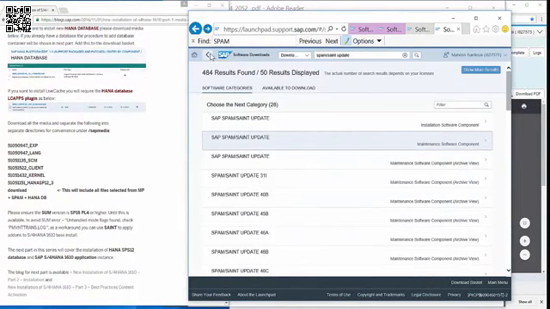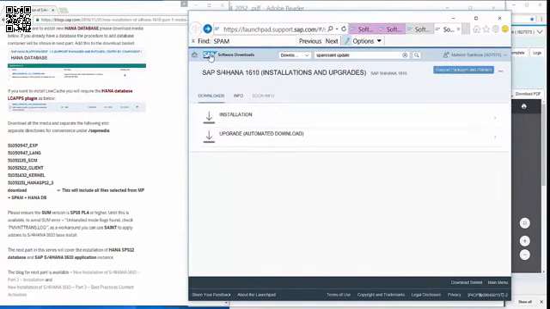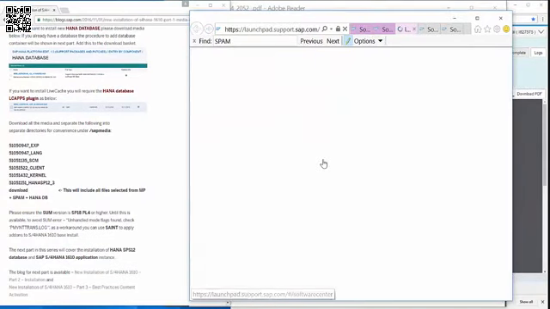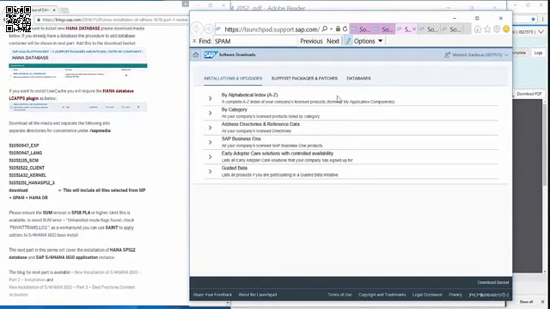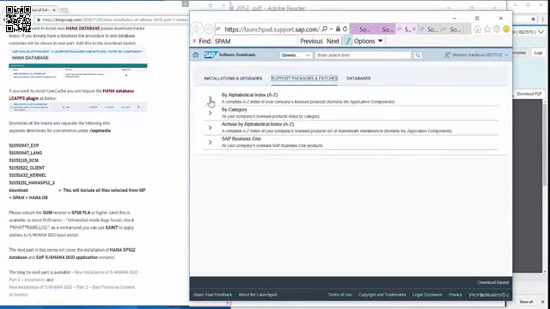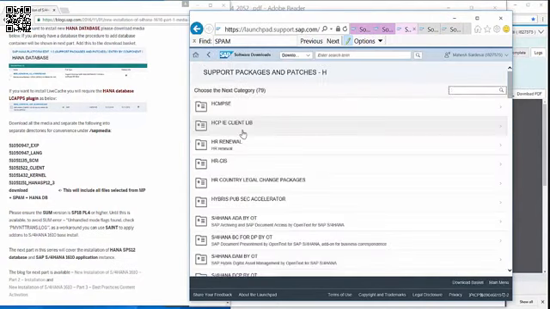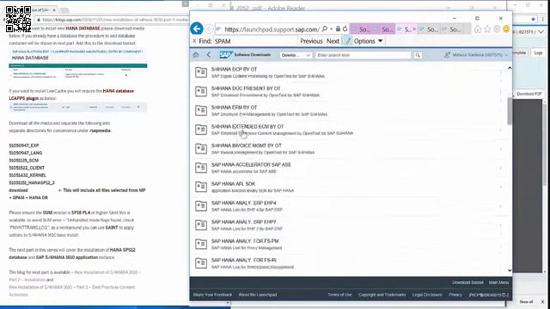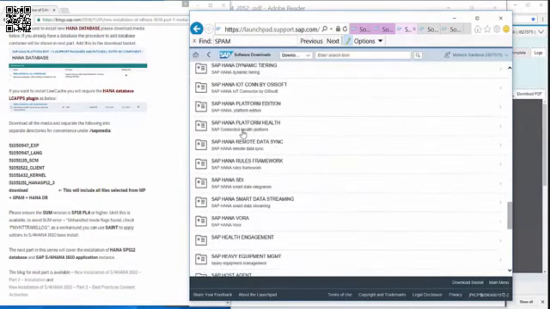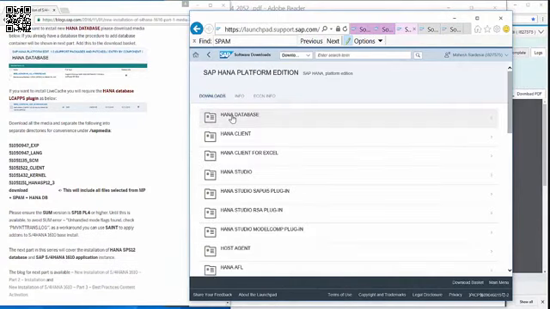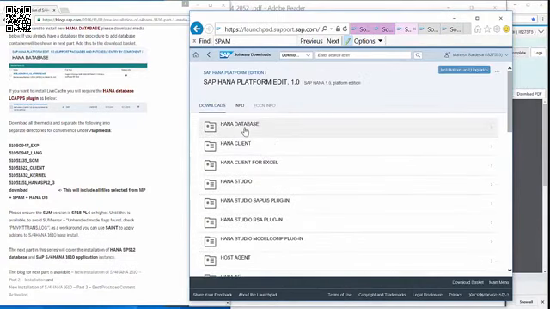Next, we are going to select the database components. So for that, we go back. Next, we'll go to the main screen of Software Download Center of the Service Marketplace. So here, going to select support packages. Select H for HANA. So you scroll down, pick SAP HANA Platform Edition. Select Platform Edition and HANA Database.